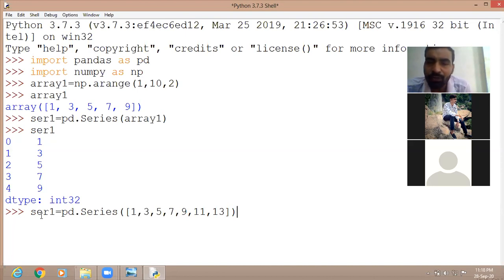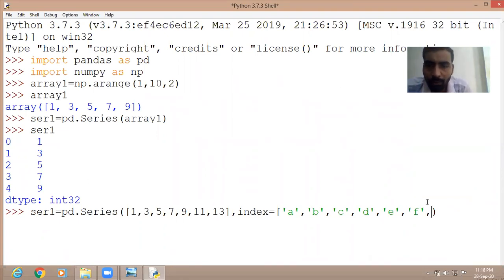Now it is created. Now if you want to put your own index, you can write comma, and write your own index in the form of a list, like A, comma B, comma C, comma D, comma E, comma F, comma, how many values are there? 1, 3, 5, 7, 9, 11, 13.